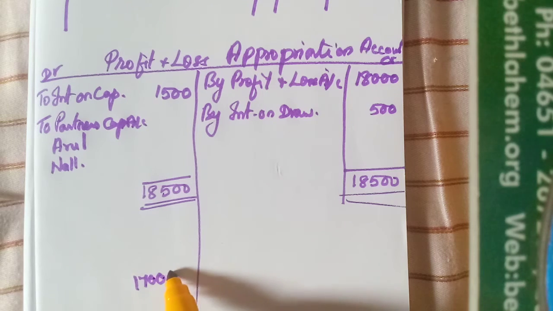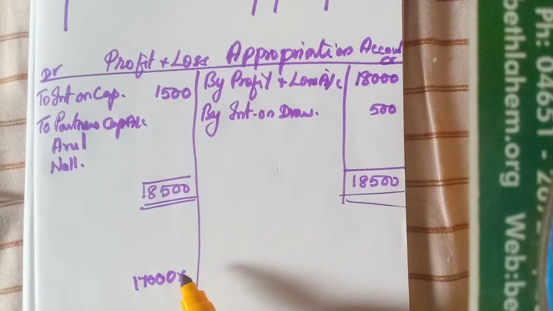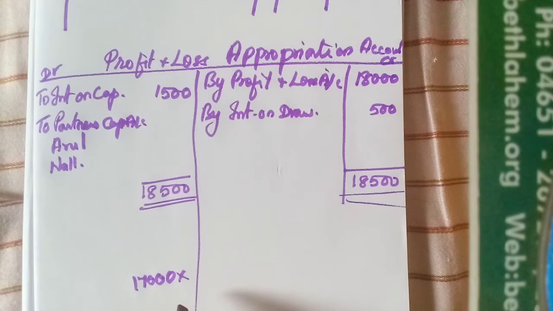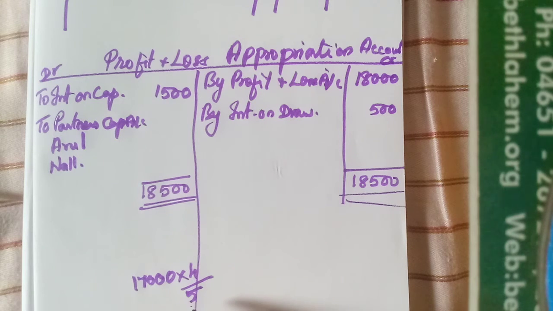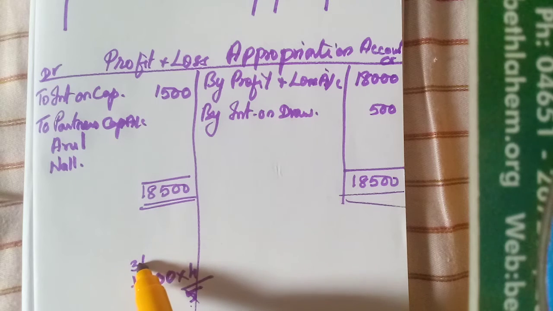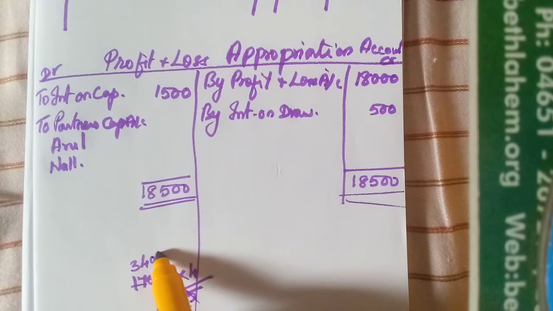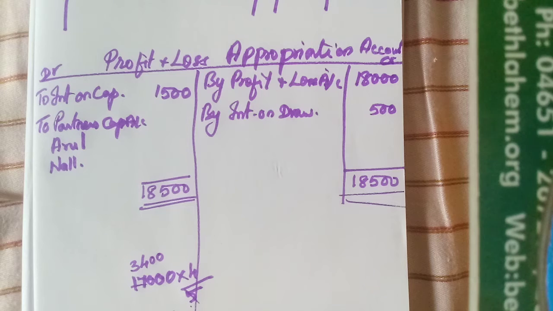We need to distribute it in the profit sharing ratio. What is the profit sharing ratio? It is given in the first line, isn't it? 4:1. So 4:1 means 4 by 5, 4 plus 1, 5. Now you divide this. 3 5s are 15, remaining 2, 20, 4 5s are 20. 4 4s are 16, balance 1. 3 4s are 12, 12 plus 1, 13.